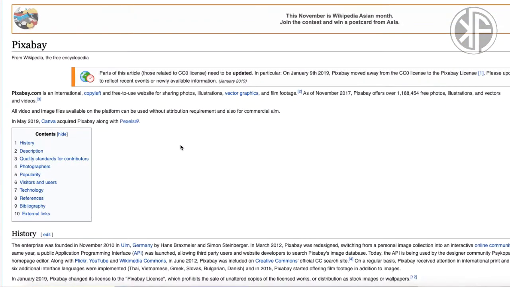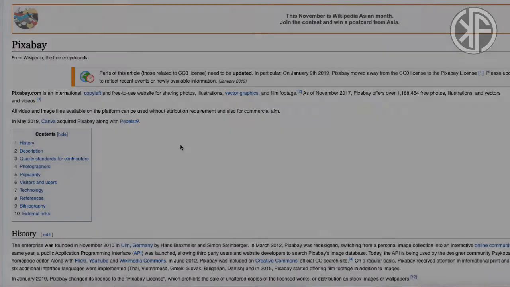So who is Pixabay? Well, according to Wikipedia, Pixabay.com is an international copyleft and free-to-use website for sharing photos, illustrations, vector graphics, and film footage. Copyleft, which is different from copyright, is the practice of offering people the right to freely distribute copies and modified versions of a work with the stipulation that the same rights be preserved in derivative works created later. So what that basically means is that you can edit photos and publish them, and the copyleft protection still applies.